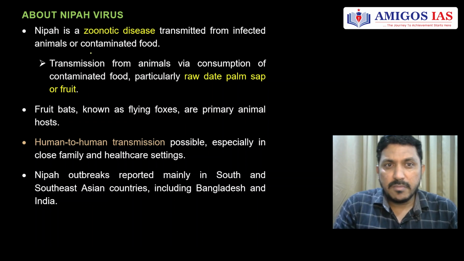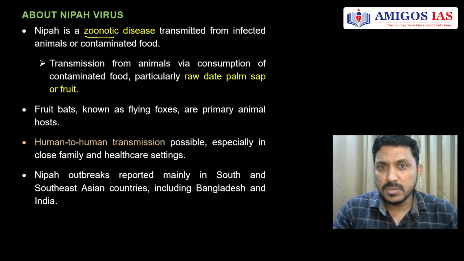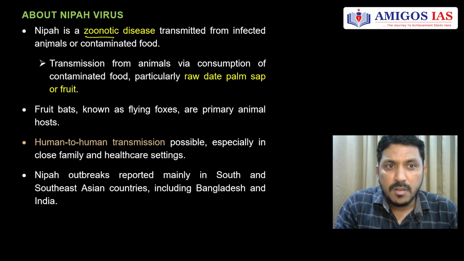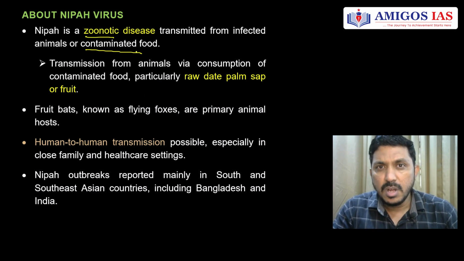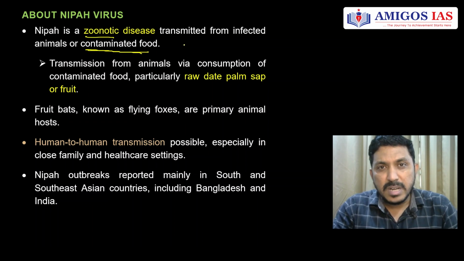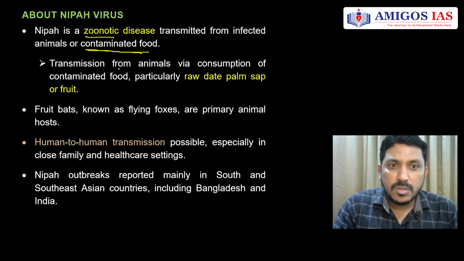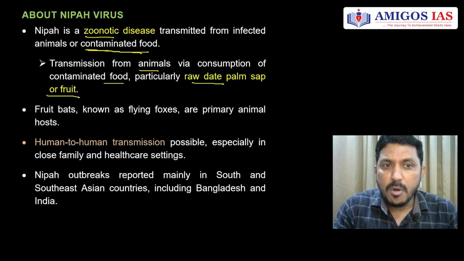So what is this virus basically about? It's a zoonotic disease. We hear this a lot in the news. Zoonotic disease means diseases which are transmitted from animals to humans via bodily surfaces, saliva, blood, or by direct transmission, or by eating contaminated food which has been spread from these affected animals. So, transmission from animals via consumption of contaminated food, particularly raw date palm sap or fruit.